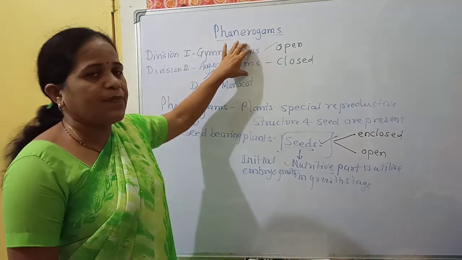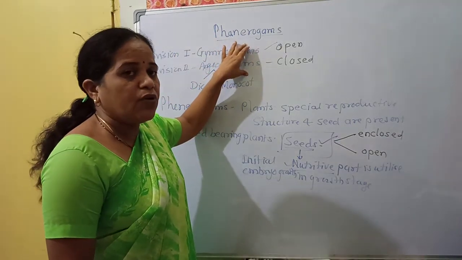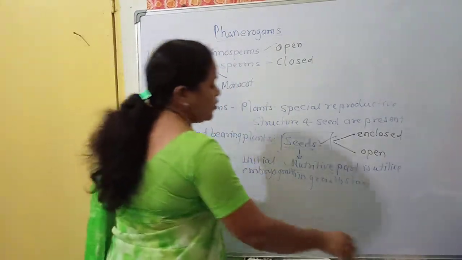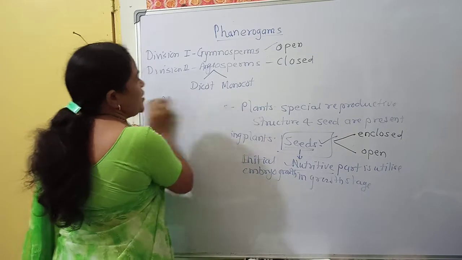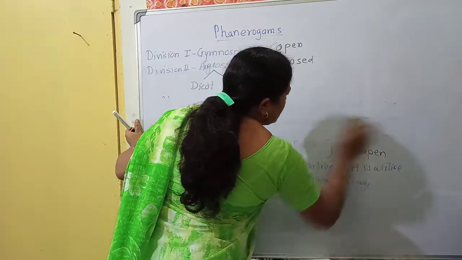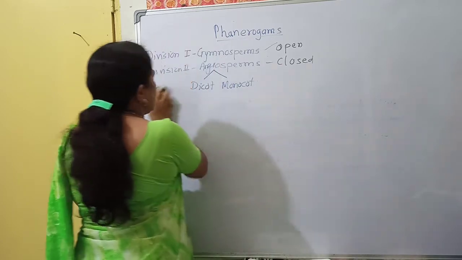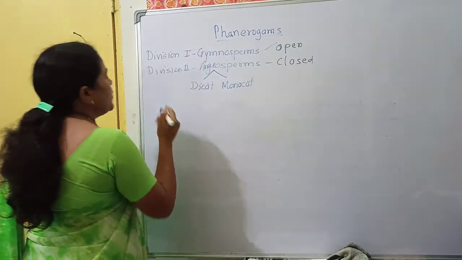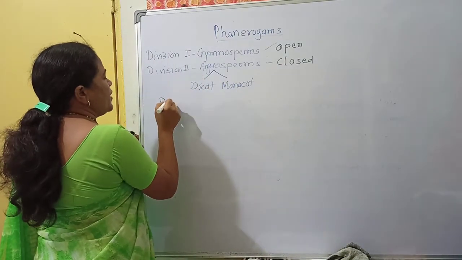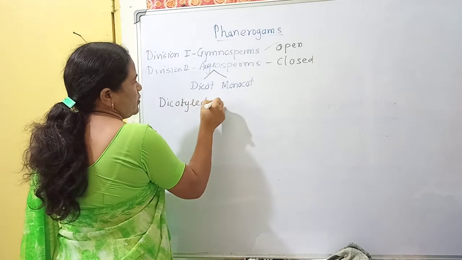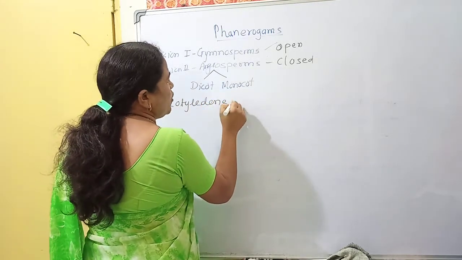I gave some explanation in my previous video. Now, the angiosperm is divided into two groups. The first group is known as dicot. It is completely written as dicotyledon. What is a dicotyledon plant?